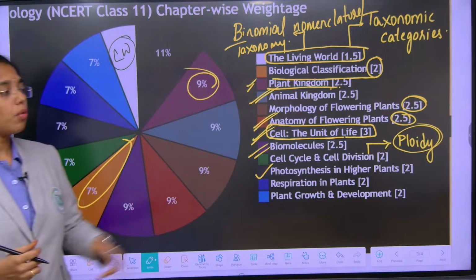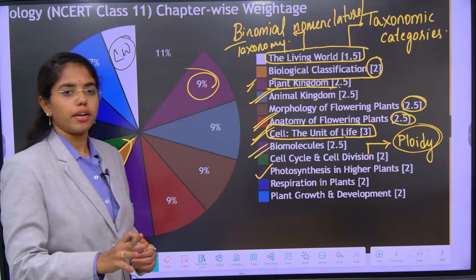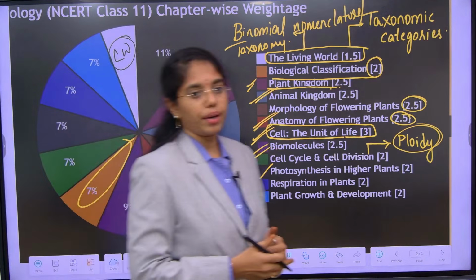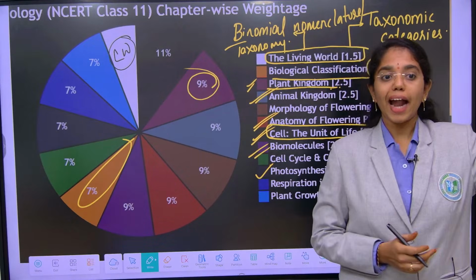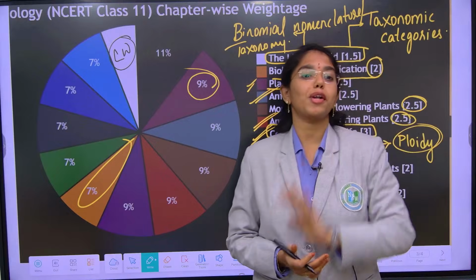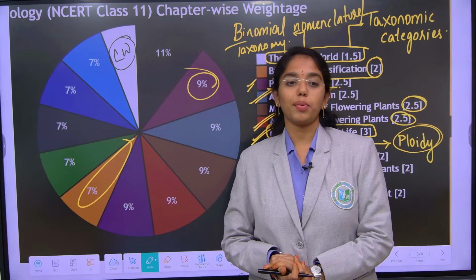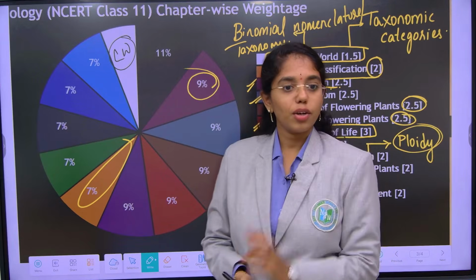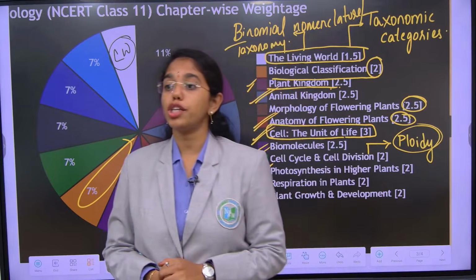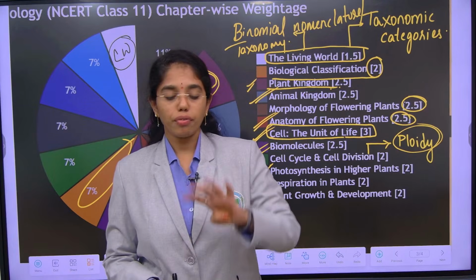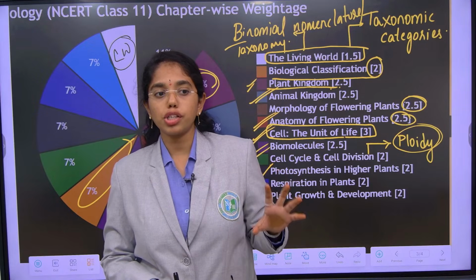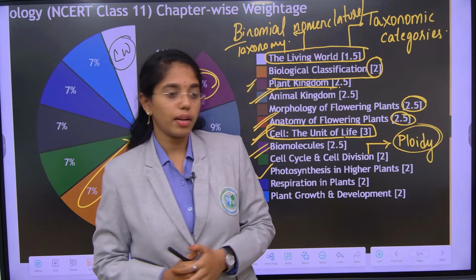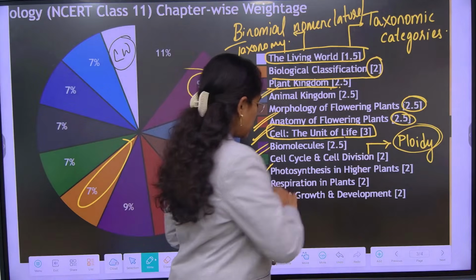Mostly every year you will get questions from light independent reactions, that is C3, C4, CAM cycle, and 2 questions were from photorespiration in NEET 2026. Did you see that? 2 questions from photorespiration, the C2 cycle. So, from these 4 cycles you will get the questions, mostly from bioenergetics of the C3 and C4 cycle. Next is respiration.